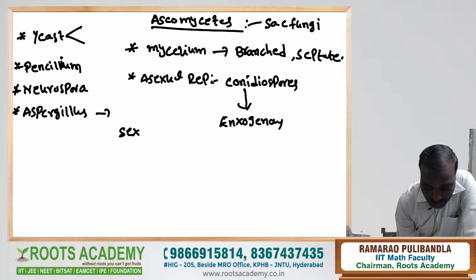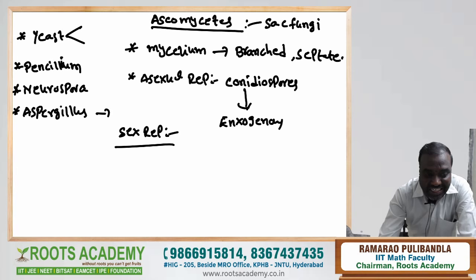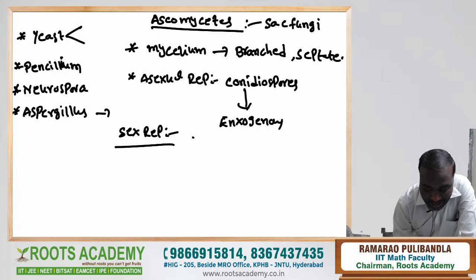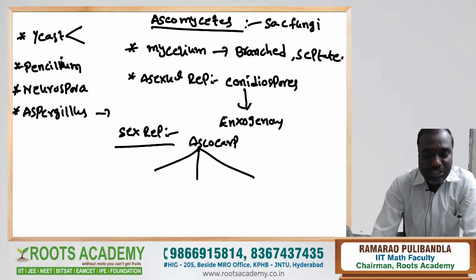Next, sexual reproduction. During sexual reproduction, they produce fruiting bodies. Already I said, those fruiting bodies are called ascocarps. Here, there are three types of ascocarps: Cleistothecium, Perithecium, and Apothecium.